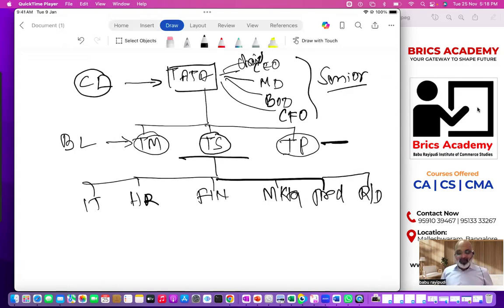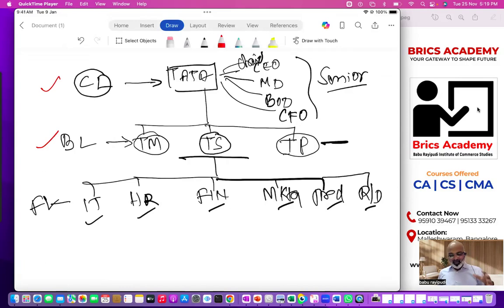So you have got an information technology team, an HR team, a finance team, a marketing team, a production team, and research and development. Understand, human resource is a function, finance is a function, marketing is a function, production is a function, R&D is a function. These functions will support businesses. So this is called functional level. If you see carefully, corporate level managers will prepare strategies for the entire group. Business level managers will prepare strategies for their particular business. Yes, understood? Clear? And the functional level managers will prepare strategies for each function.